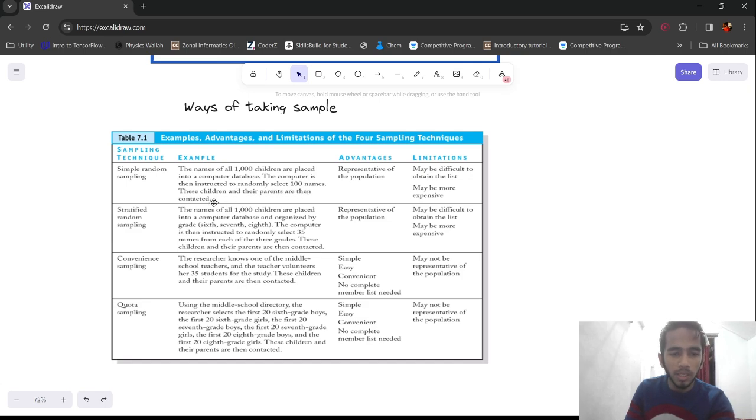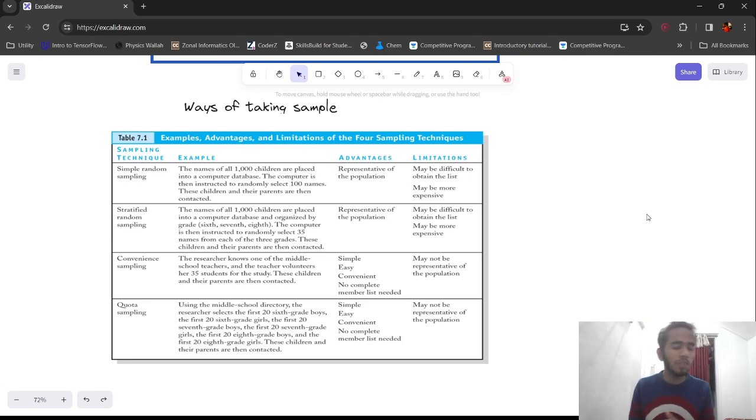These children and their parents are then contacted. If you're familiar with Python, there is a random module. Same thing. For example, we use the randrange function in Python. Here we give it a starting value and an ending value. So what it does is, from this population it takes out a random sample. That is what simple random sampling is.